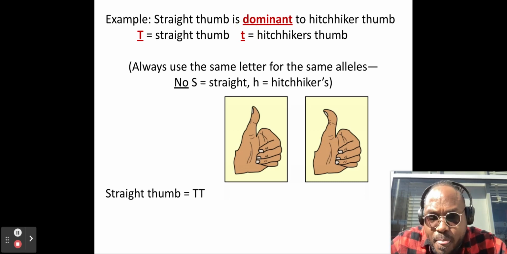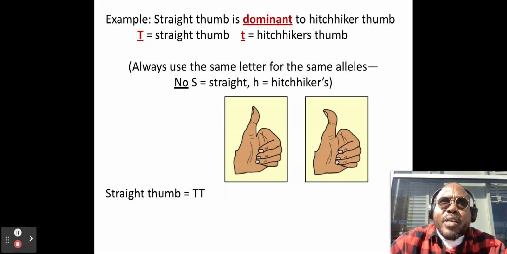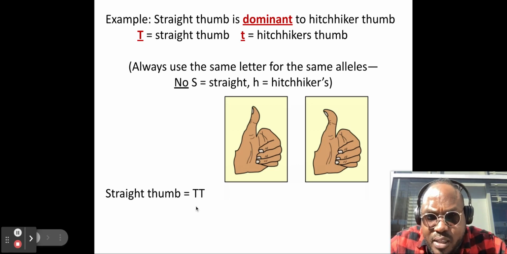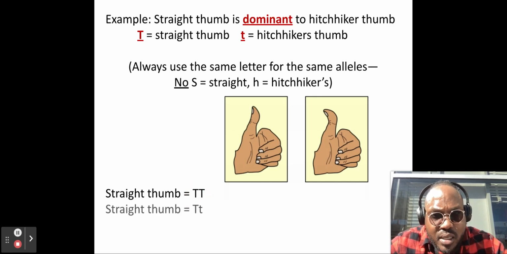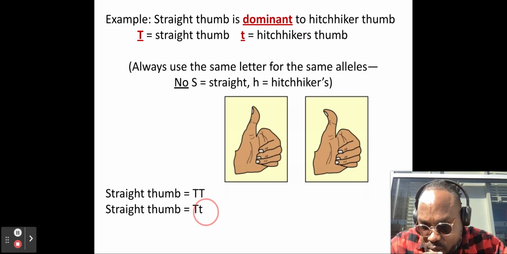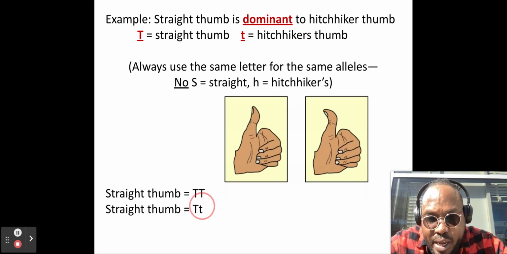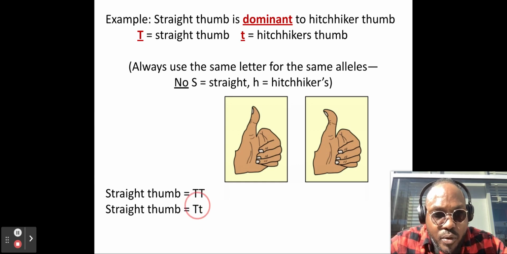So you're not going to have an S for straight and an H for hitchhikers. A straight thumb is T, so you can see it's dominant. And then there's also a heterozygous dominance, which shows that they do have a recessive trait for the hitchhiker's thumb, though the dominant is showing.